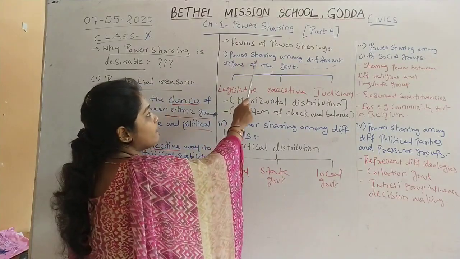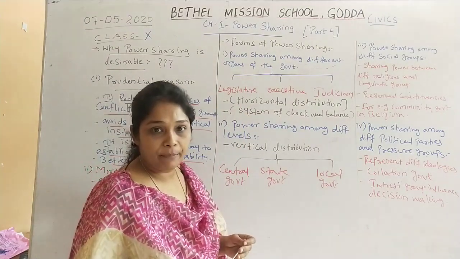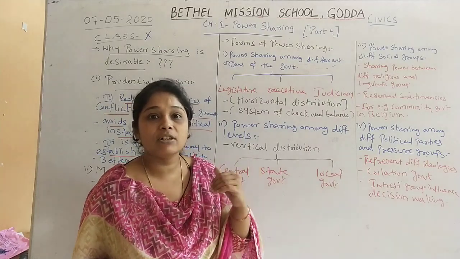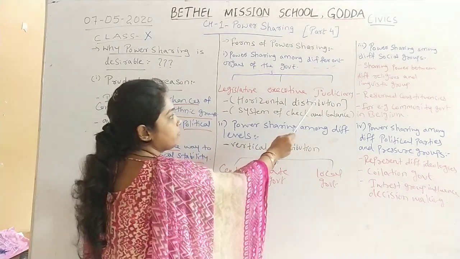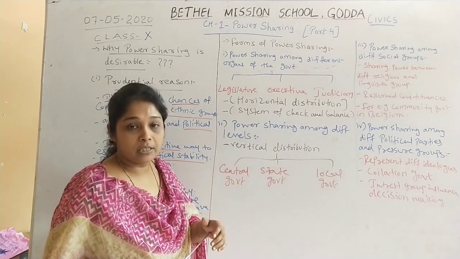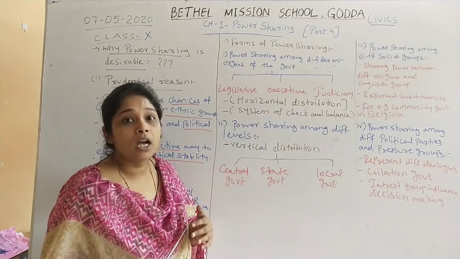First one is power sharing among different organs of the government. Power can be shared between different organs of the government. Organs means different levels of the government, you can say, which are legislature, executive and judiciary. It is also called federalism, that is, division of power. Power is divided between three levels of government.